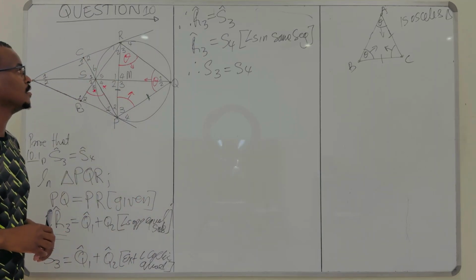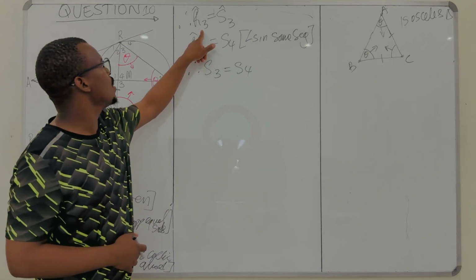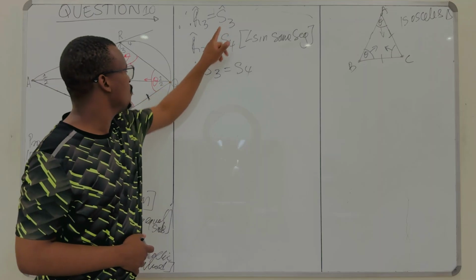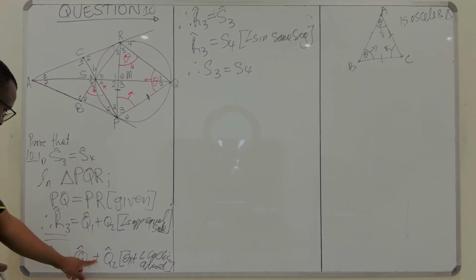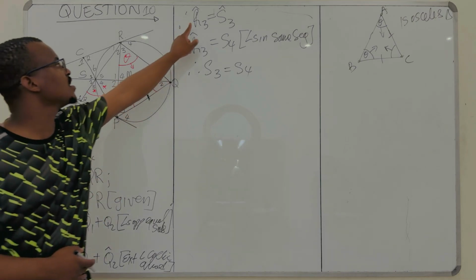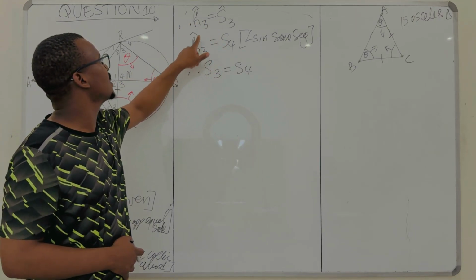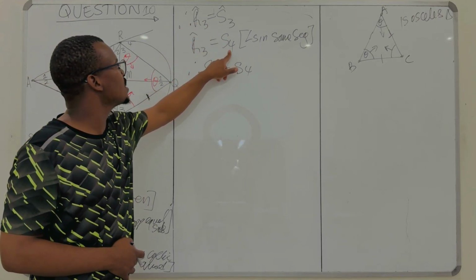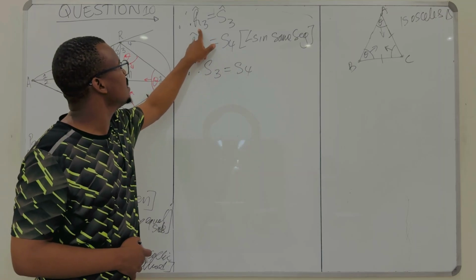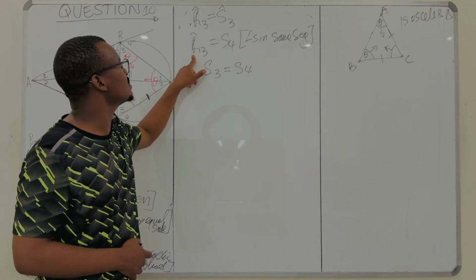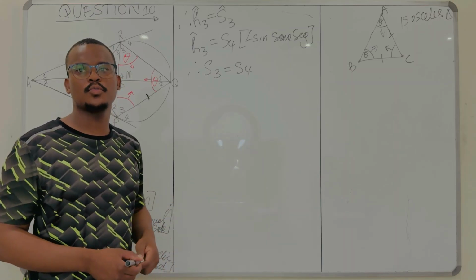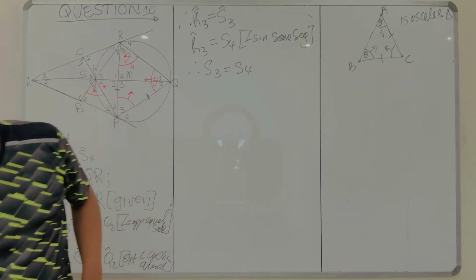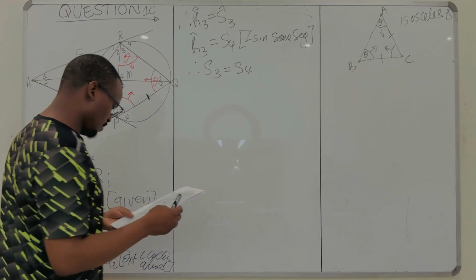So it's clear. Because you can see here, your R3 is equal to S4 from what we've explained here. Because if this is equal to this, and same thing is equal to that, these two are equal, which is what I've written there. And you can get that your R3 is equal to S4 now, right? But look now, R3 is equal to S3, and your R3 is equal to S4, which means these two are also equal. That's what I did. This is what they want us to prove, and we're done with this question. Now we're going to move to 10.2.